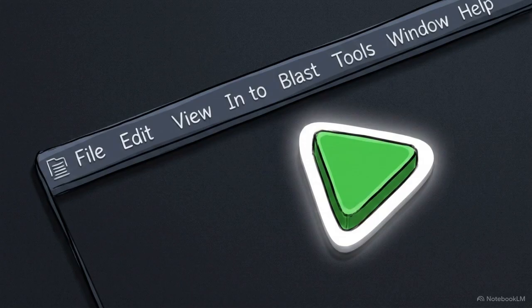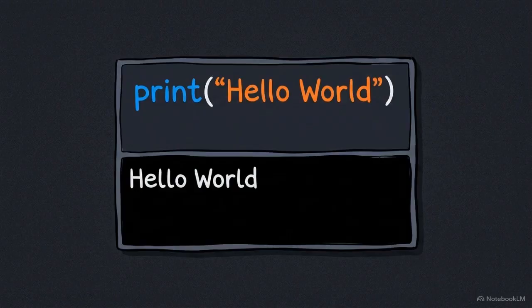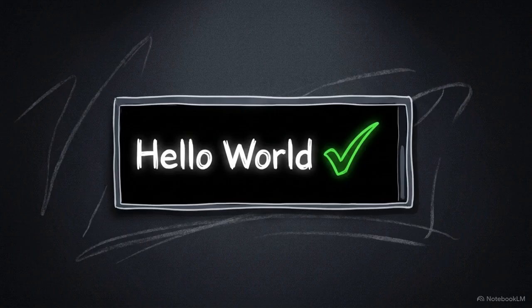Now that the syntax is correct, we need to trigger the execution. In most editors, you simply click the Run button at the top of the screen. Watch the terminal area below. When we run the code, our translated instruction provides immediate output. The phrase "Hello World" printed in clean white text. The terminal shows exactly what was requested, confirming the translator processed the syntax without error.